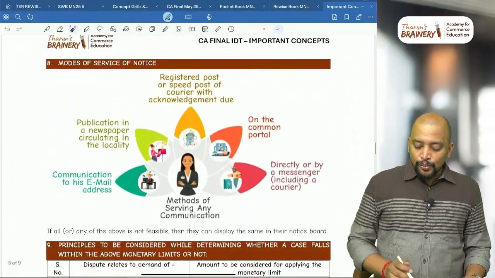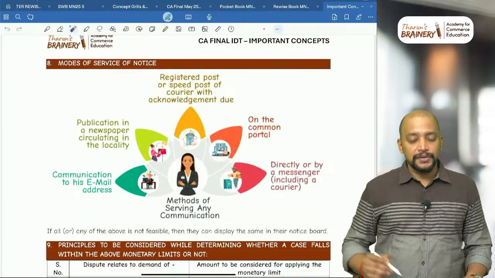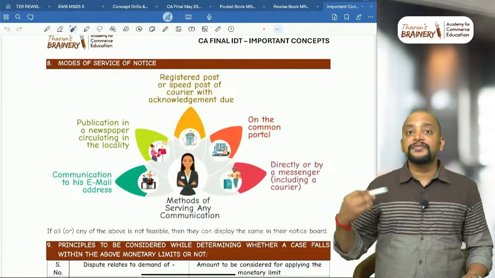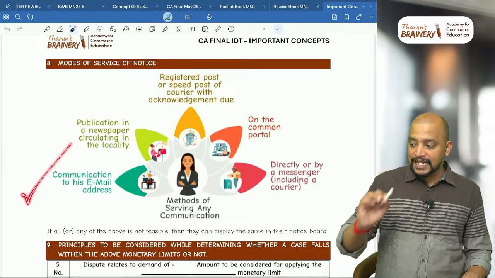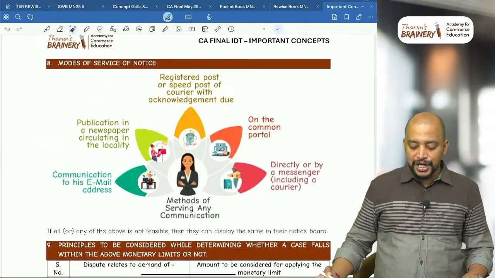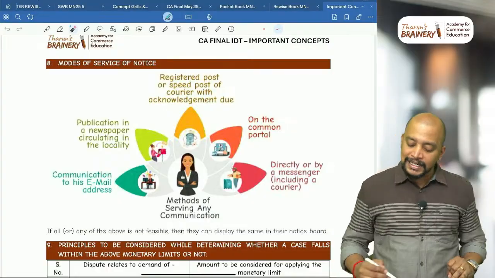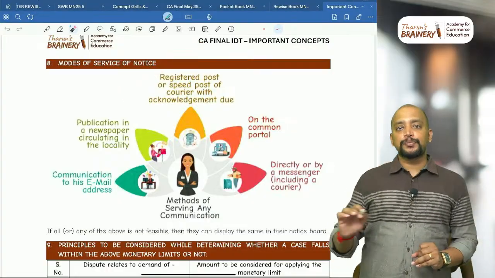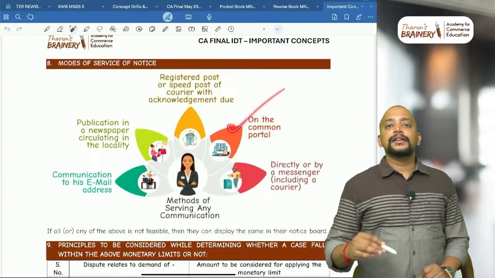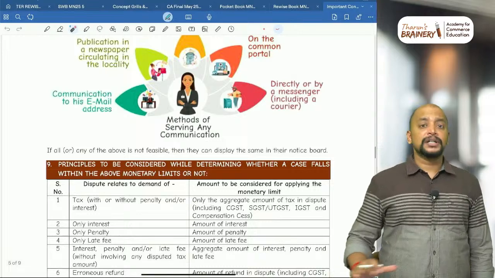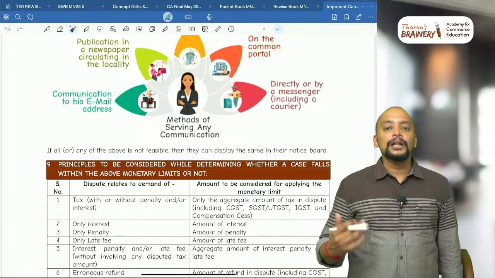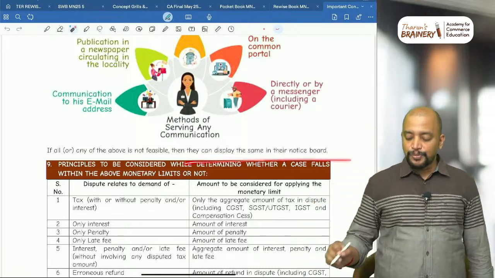Then modes of service of notice, another question. So what are the different modes by which we can serve the notice? Either communication to his email address, or publication in a newspaper circulating in the locality, or registered post or speed post with acknowledgement due, or uploading on the common portal, or directly or by a messenger. If all these are not practicable, then they can display it on the notice board of the officer.